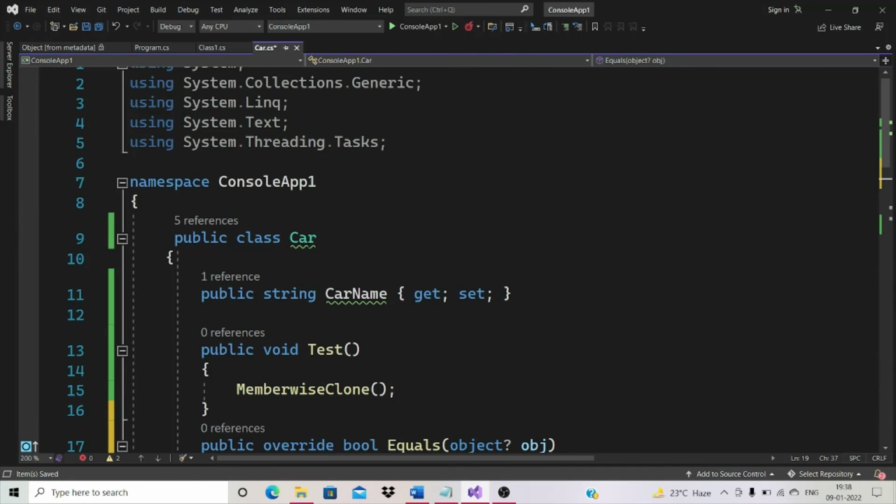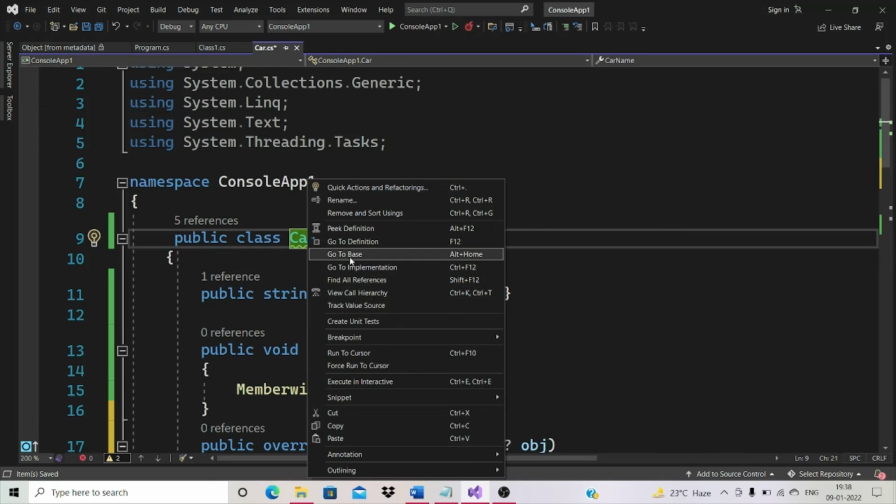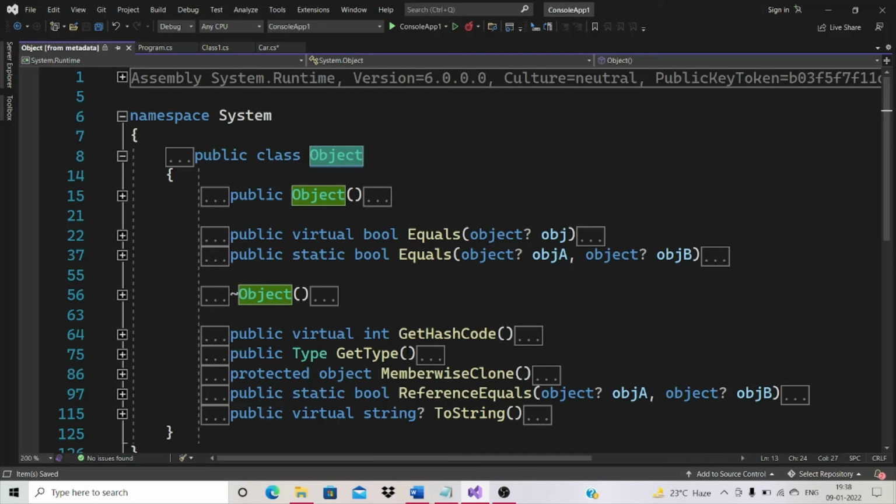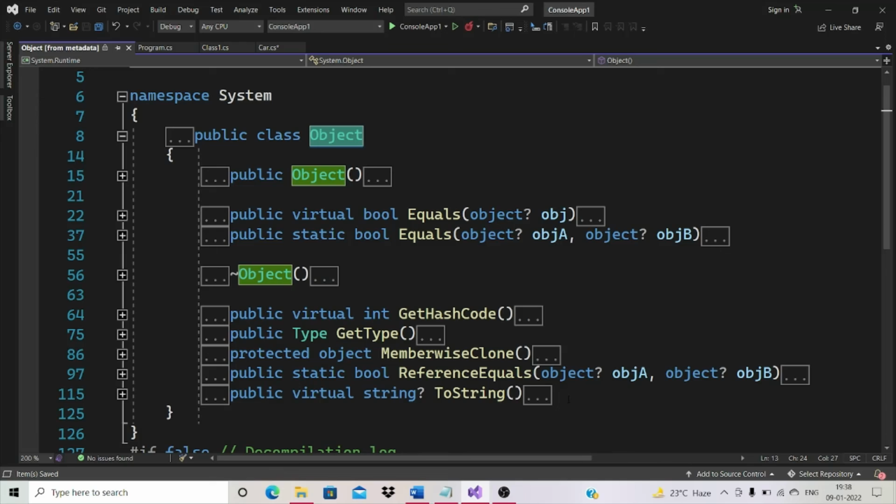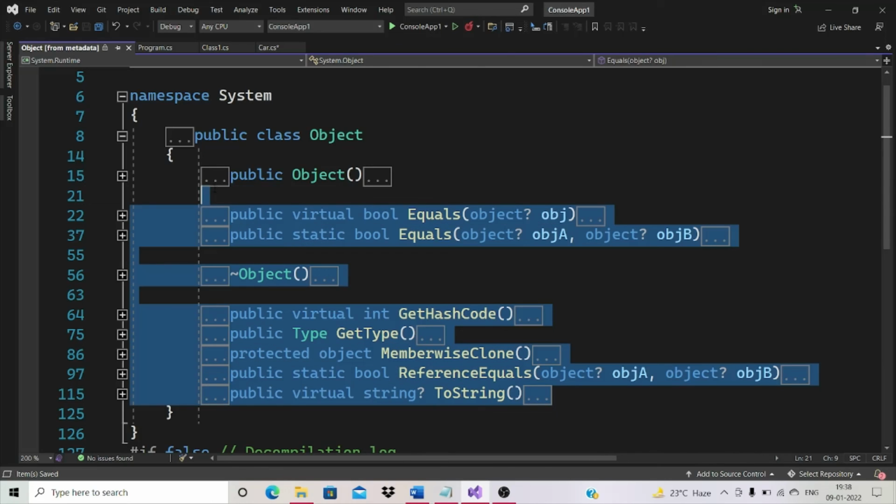Let me go to base. We can use all these methods provided by the object class. The main purpose of the object class is to provide low level services to the derived classes. We can use all these methods in our derived classes to provide low level services.